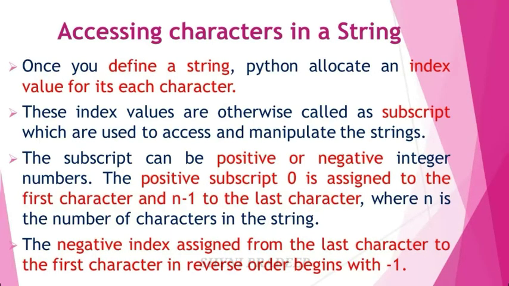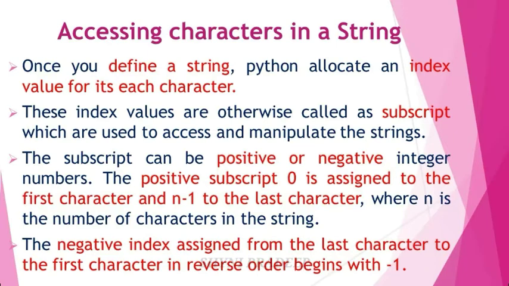So when you define a string, Python allocates an index position for each of its characters. These index values are also called subscripts. They are used to manipulate and access data in a string. You can give positive or negative integer numbers to define index positions for the string. You have to remember one thing. The index positions always start from 0, not from 1.